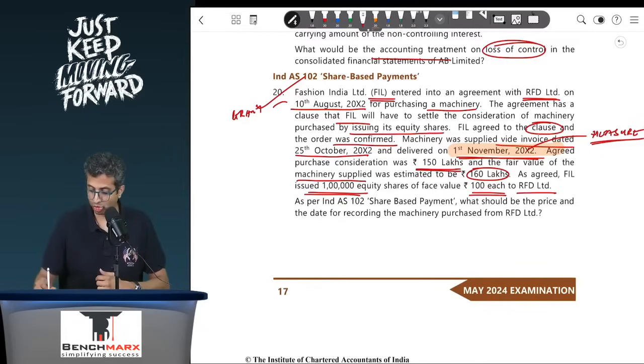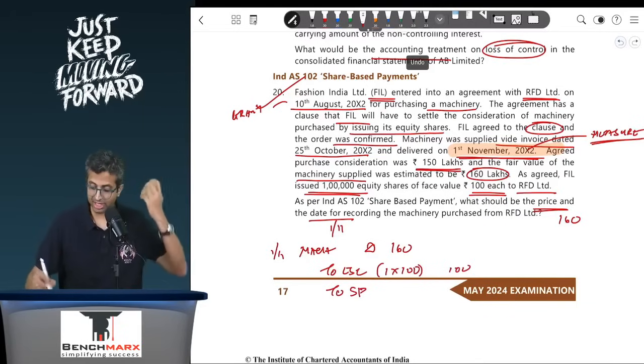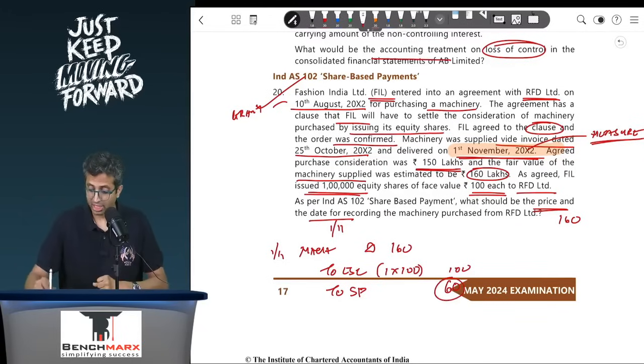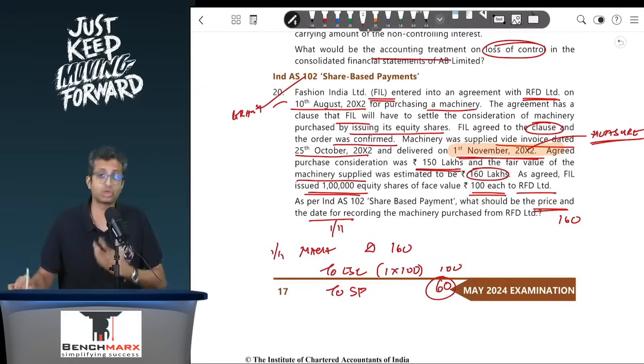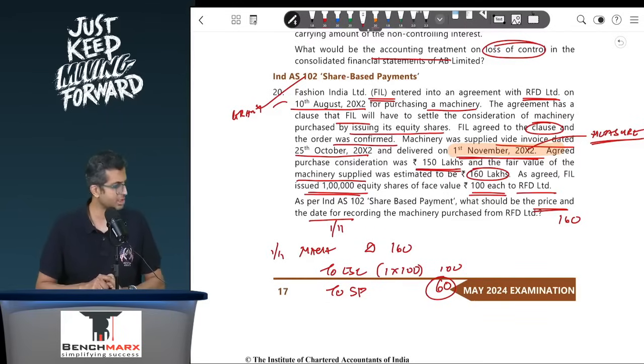As per 102, what should be the price and the date of recording the transaction? Date would be 1st November and the price would be 160 lakhs. If you go to see, your entry would be on 1st November, machinery account debit, let us say 160, to equity share capital, that is 1 lakh in the face value of 100, and hence the remaining 60 will go to the securities premium. Now one might argue that ideally the balancing figure over here is taken as 60, however it should be 50 because the agreed price is 150. Does not really matter. As per Ind AS 102, you will measure goods and services at the fair value of those goods and services, and hence we will measure this at 160, and hence the balancing figure for the shares in the securities premium will be 60 rupees.